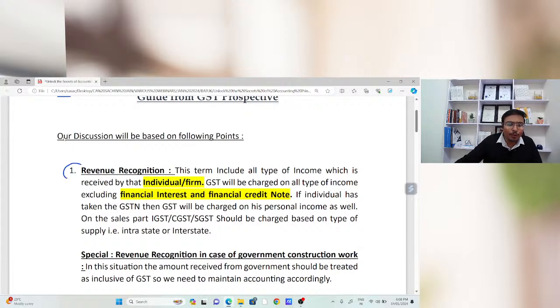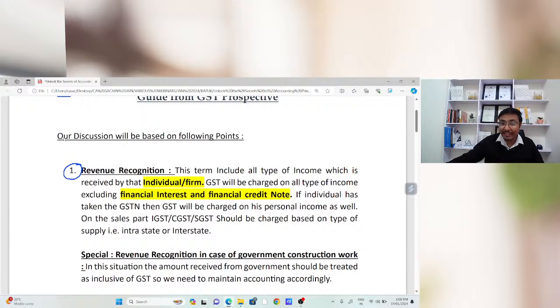The first point is related to revenue recognition. We all know that revenue is the most important part in each and every law, whether it is Income Tax, GST, Customs duty, or the Companies Act. The thing is revenue recognition, because the government is going to collect the taxes on the revenue only.